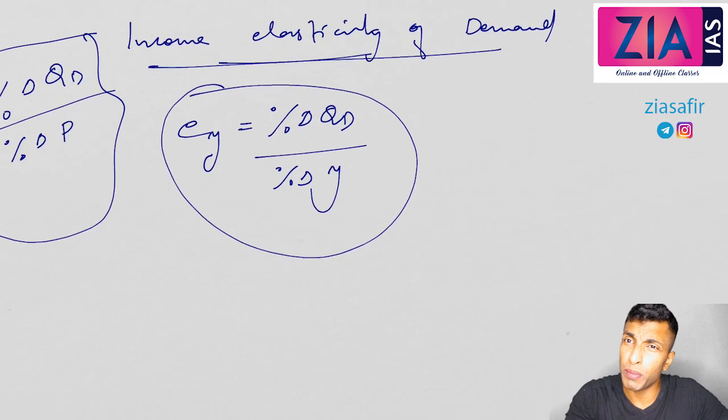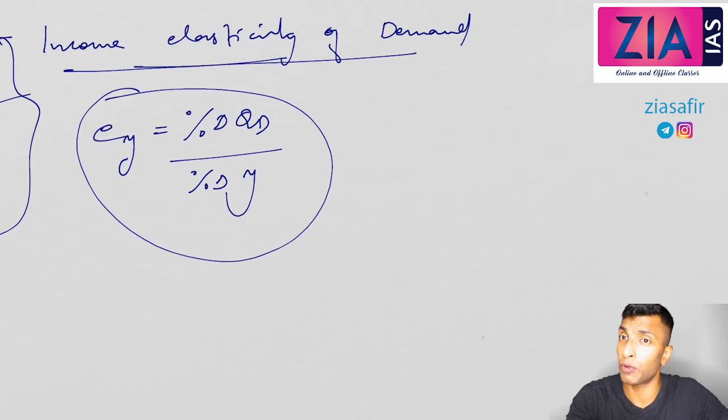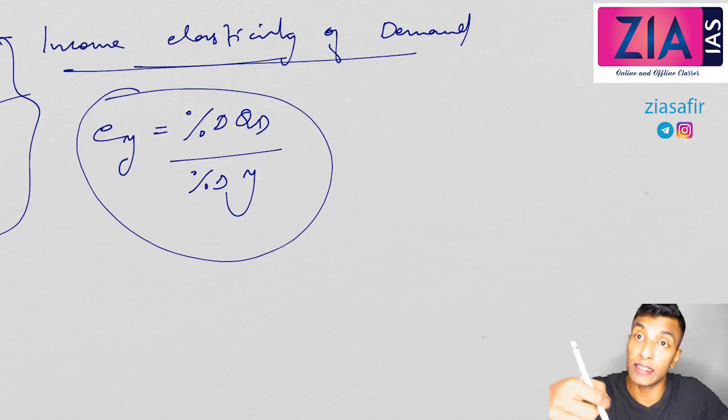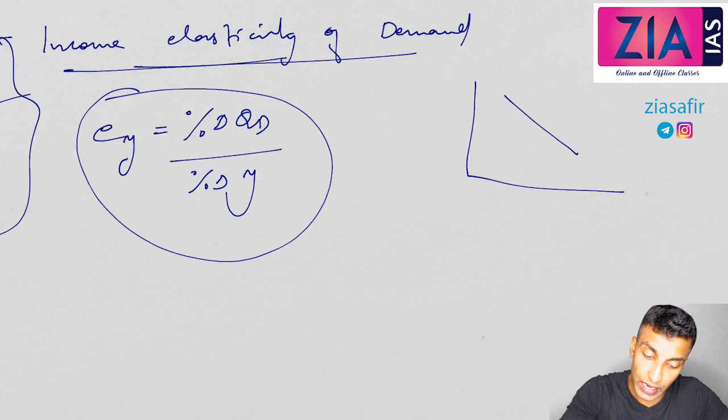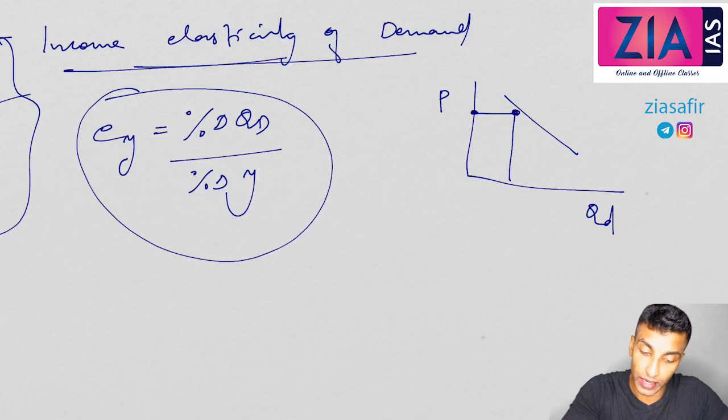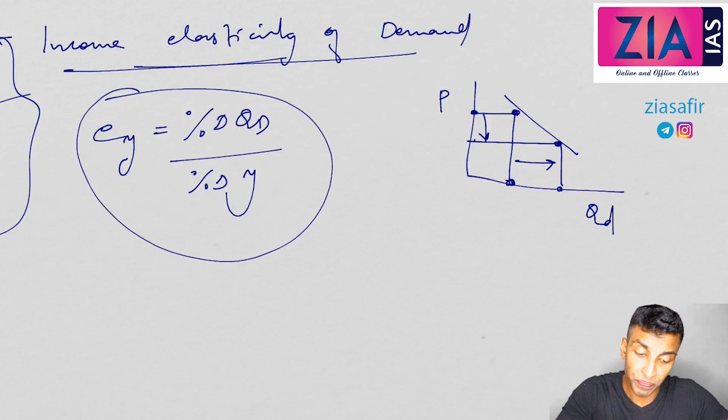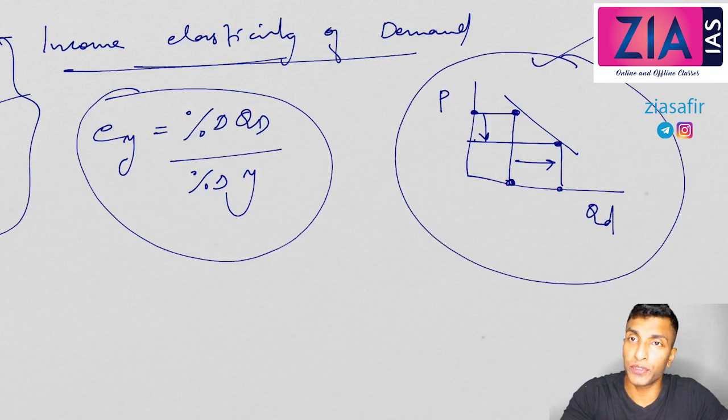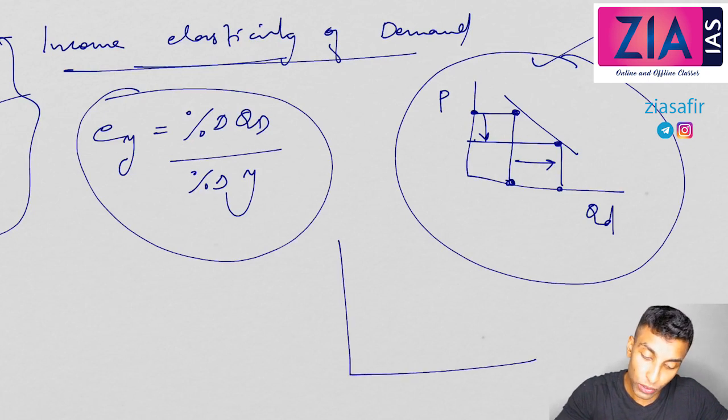Here, income. Now if you remember, when we discussed the demand curve, at that time also I told you there is a special type of demand curve, that is the income demand curve. So if the demand curve is like this, quantity demanded and price, what is the law of demand? Higher the price, lower the demand, right? Quantity demanded is low here, but price is coming down, you can see higher the demand. Price is coming down, demand is increased. What is the income demand curve? So simply if I am saying demand curve, this is what you need to draw. Otherwise, specifically if I am saying income demand curve, it looks upward.